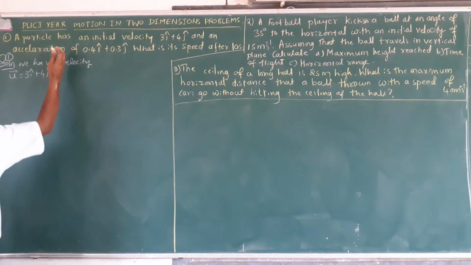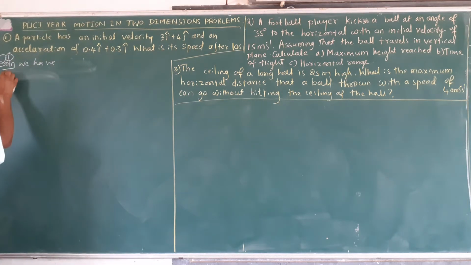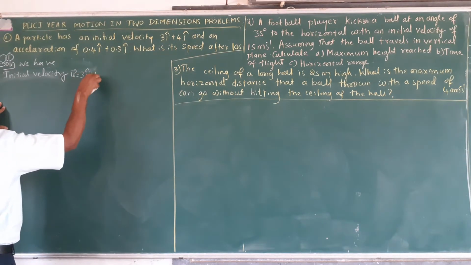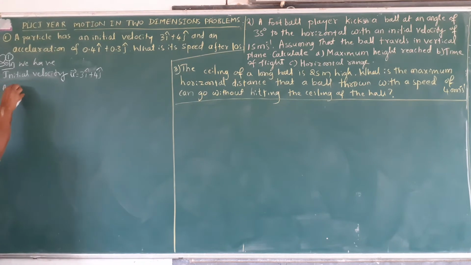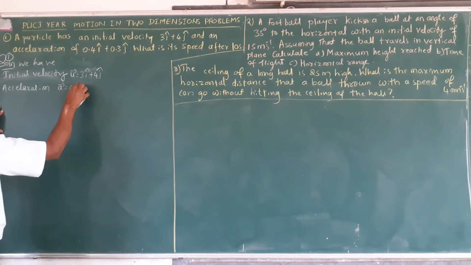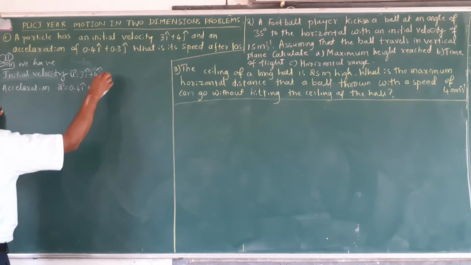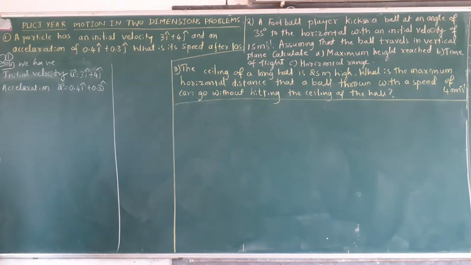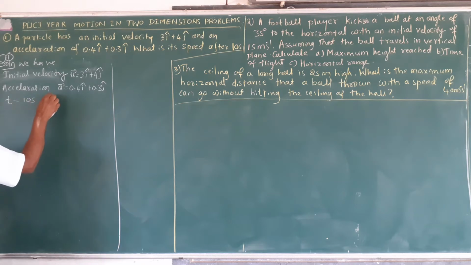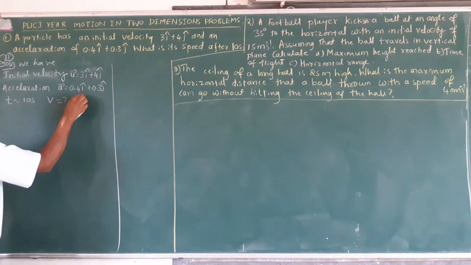And acceleration, I want to write like this: initial velocity, vector u is equal to 3i cap plus 4j cap, and acceleration, vector a is equal to 0.4i cap plus 0.3j cap. t is equal to 10 seconds. v is to be found. First you have to find out vector v.